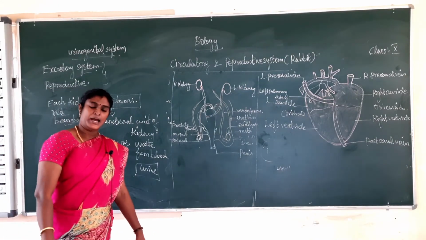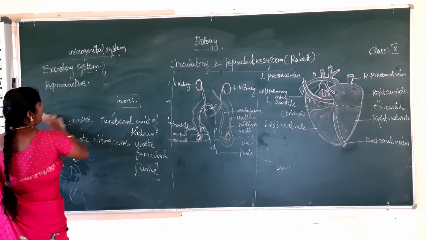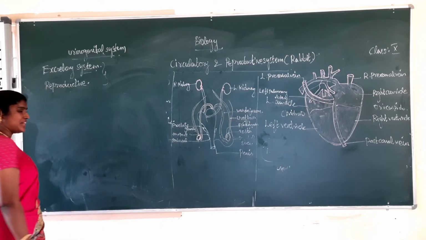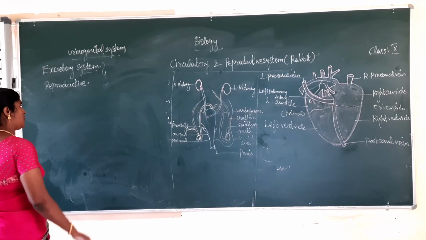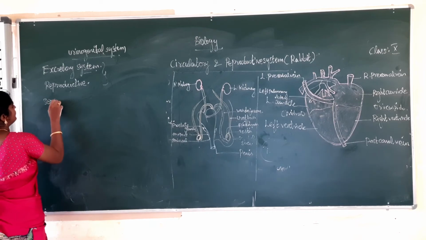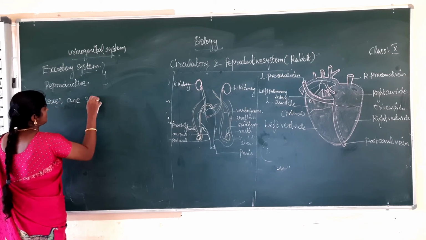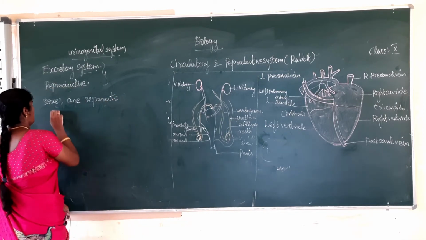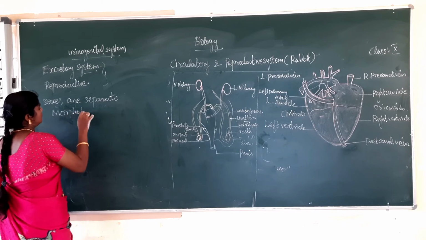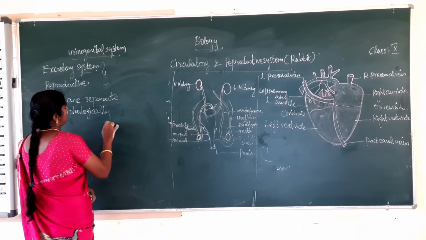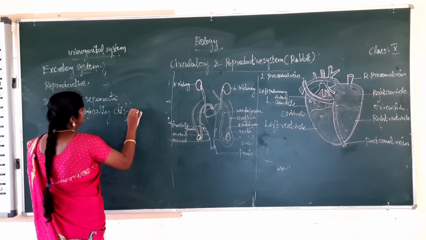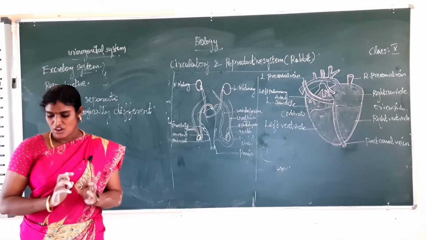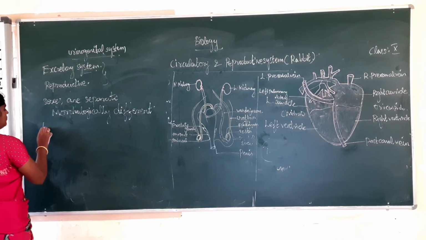Next we see the reproductive system. What is the meaning of reproductive system? In the rabbit, the sexes are separate and morphologically different. The female reproductive system and male reproductive system are separate. First we see the male reproductive system.